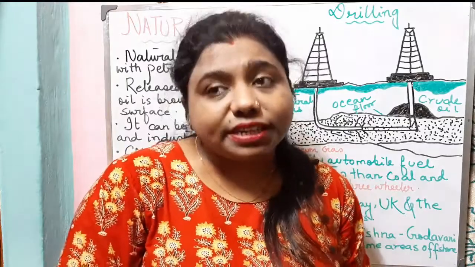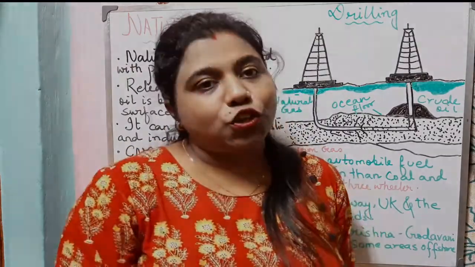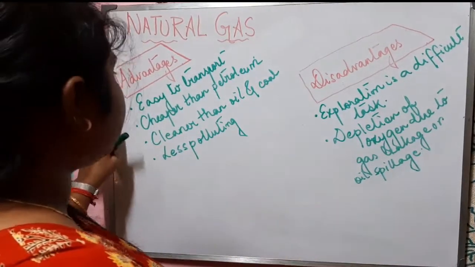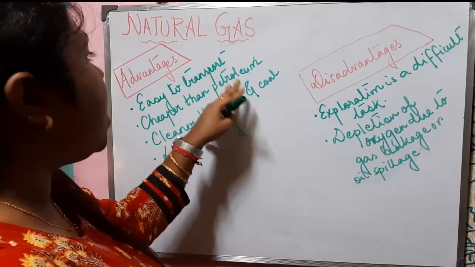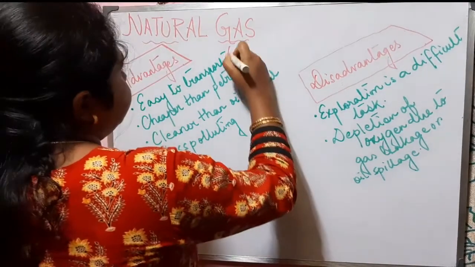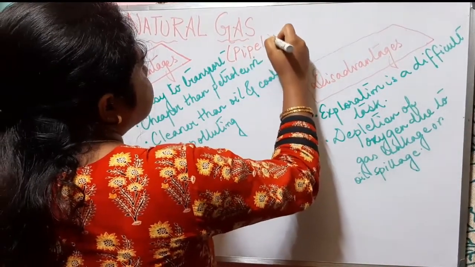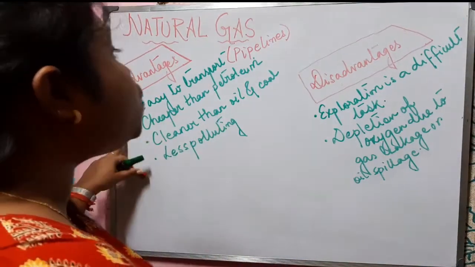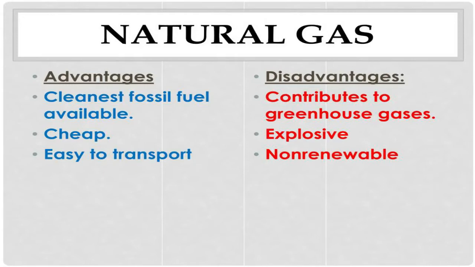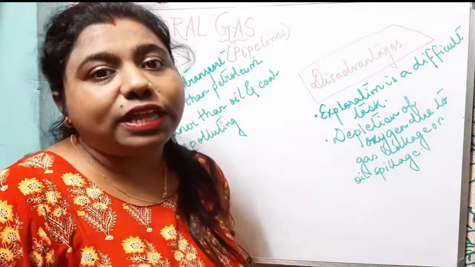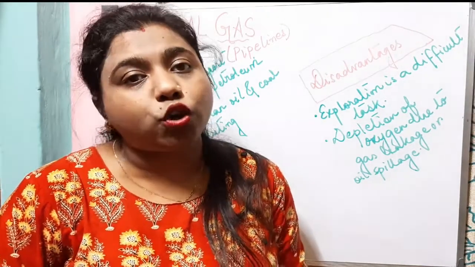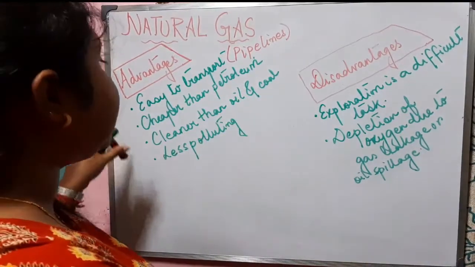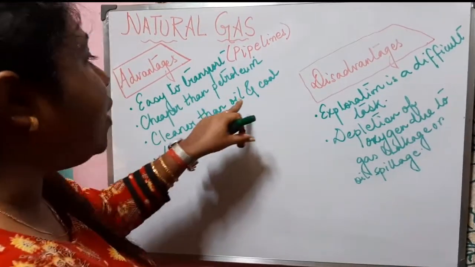Now let us know the advantages and disadvantages of natural gas. First, the advantages of natural gas are as follows. It is easy to transport. Natural gas is transported through pipelines, so it is easier to transport. It is cheaper than petroleum and cleaner than oil and coal. As we already know, CNG is a popular eco-friendly automobile fuel which causes less pollution than coal and petroleum. So we can say that it is cleaner and less polluting than oil and coal.